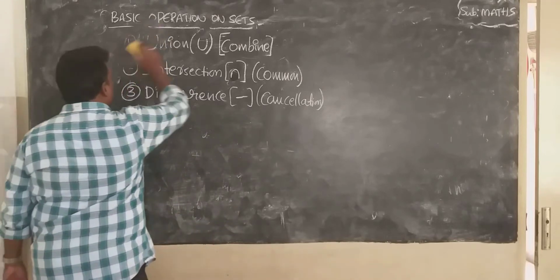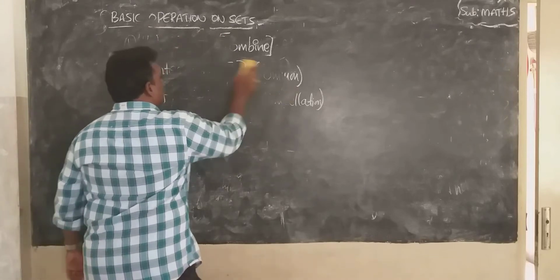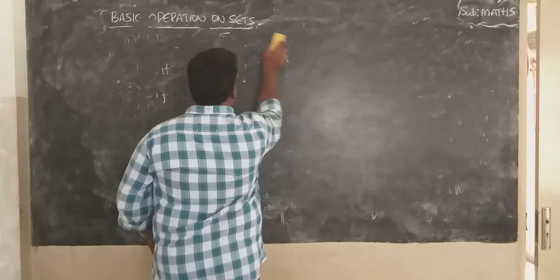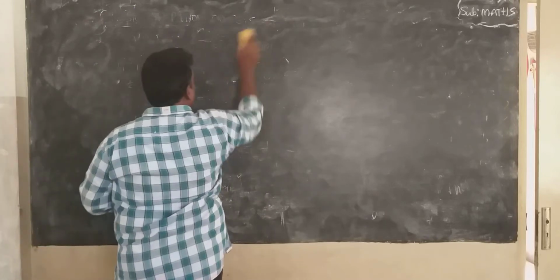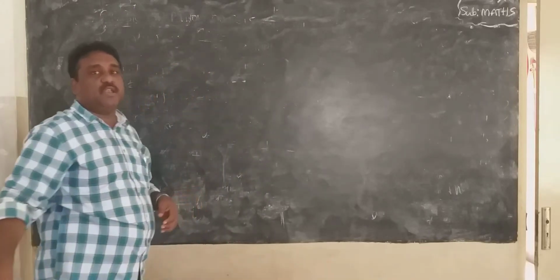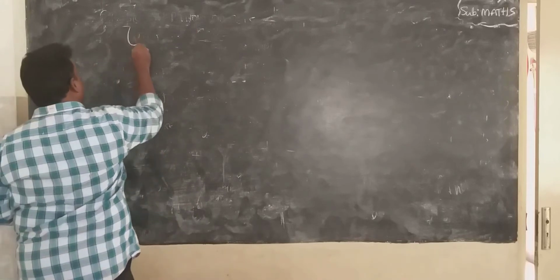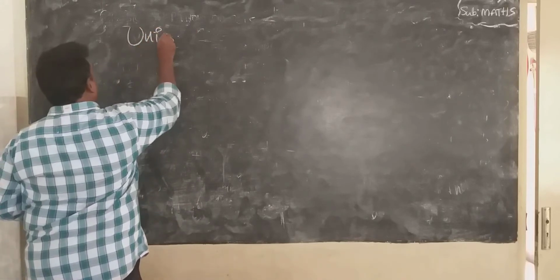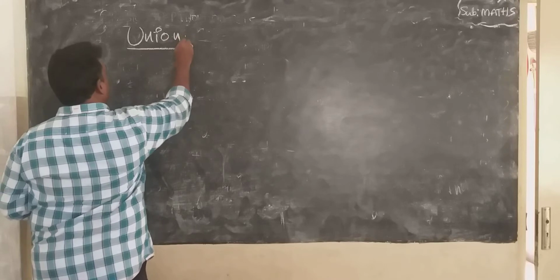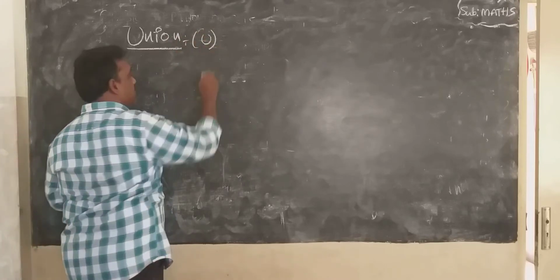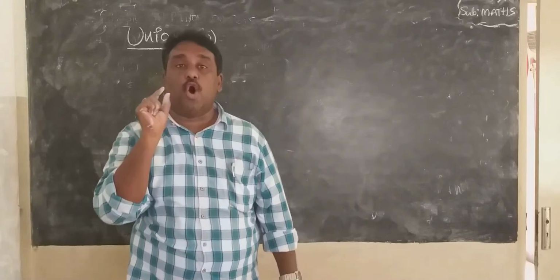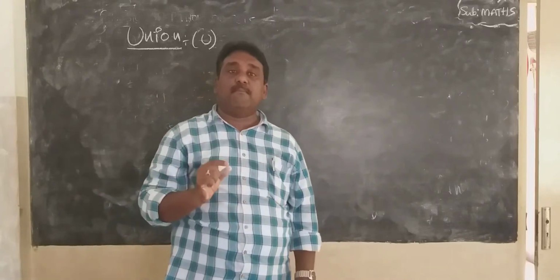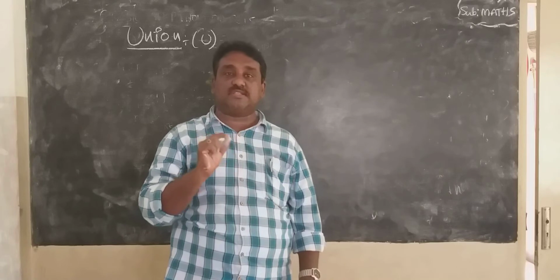First we will see union. First operation, union. This is the symbol for union. What is the definition of union? Combine all the elements. Combine all the elements, it is known as union.